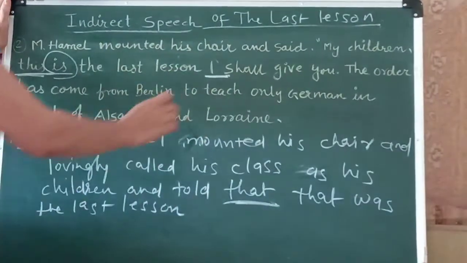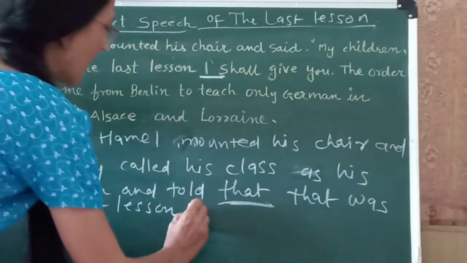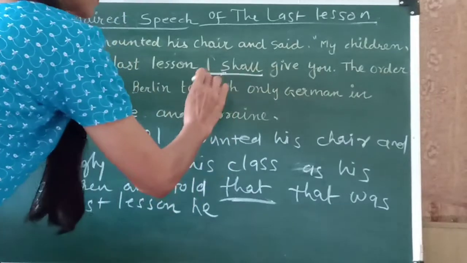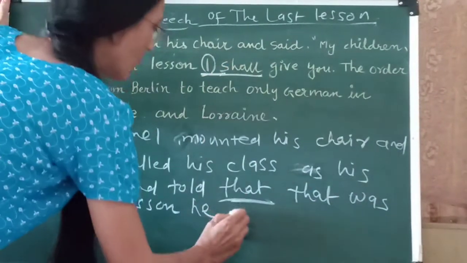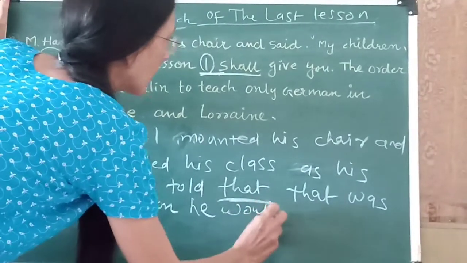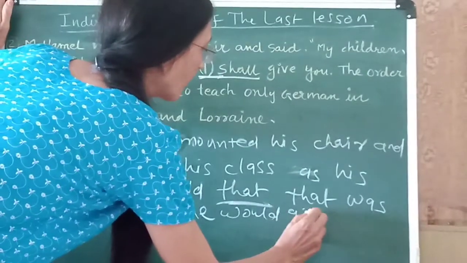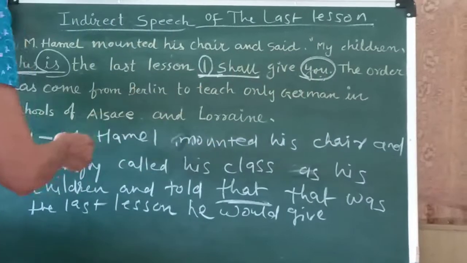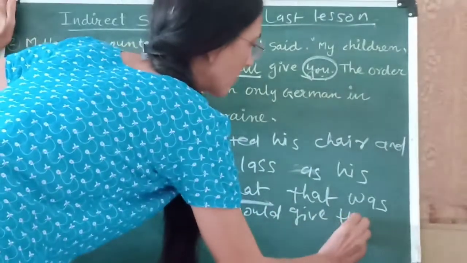"I": who is the speaker? M. Hamel. So we will write last lesson. "He". Instead of "I shall", we will write "he would". He would give them. "You" is used for the listener, the children, so give them.